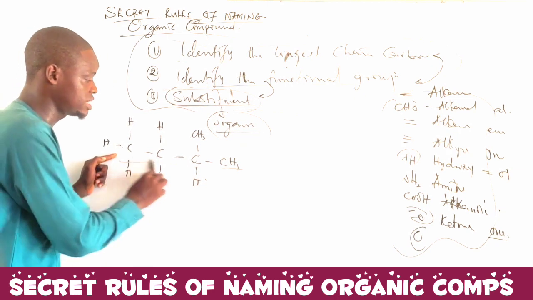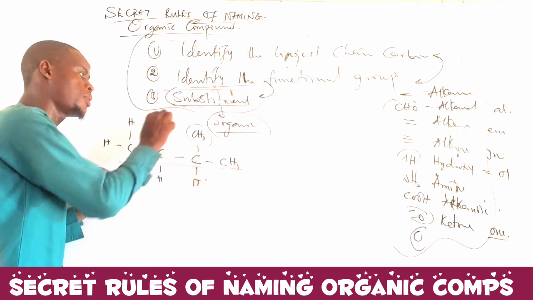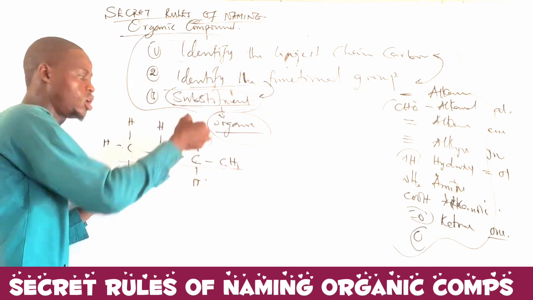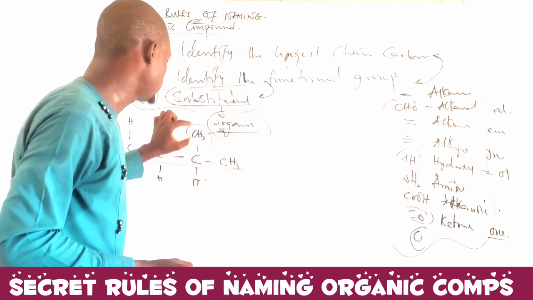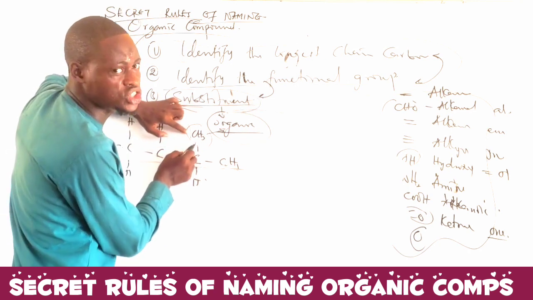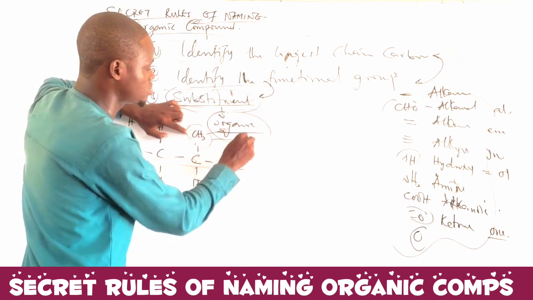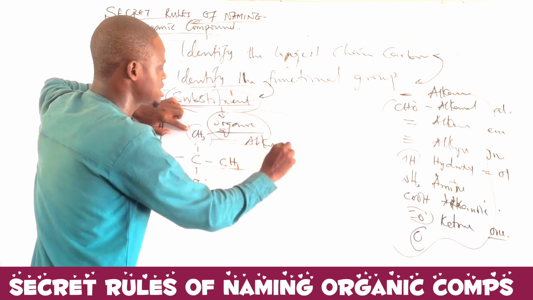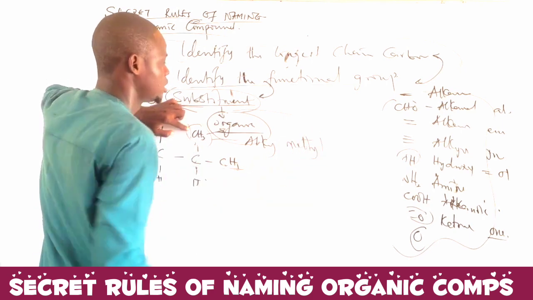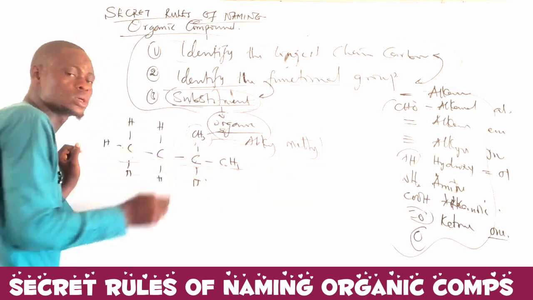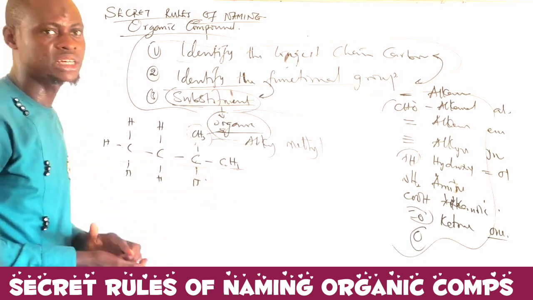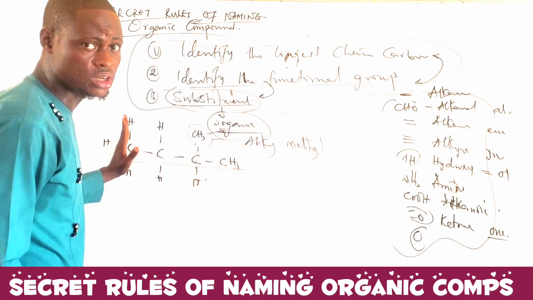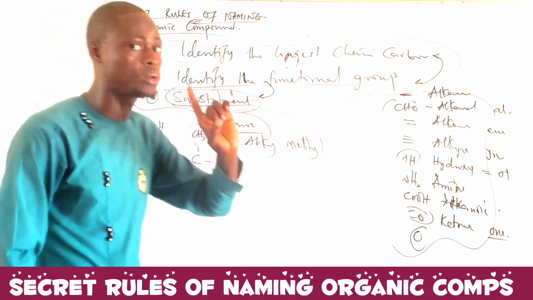Now if I'm picking this as my longest chain, any carbon that is either above or below will be taken as a substituent. Now I have this substituent, but since it is CH3, it is an organic substituent which is known as what? Alkyl, and it is methyl. Altogether, this is an alkyl substituent. Now I have to number the carbon. How do we now number the carbon? Am I going to take the numbering from the right or the left? According to the rule that I gave, rule number 1 is that what?